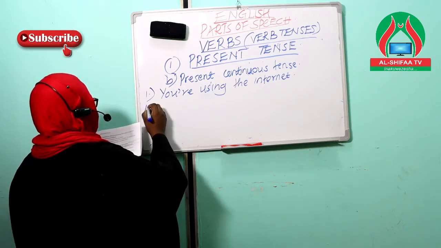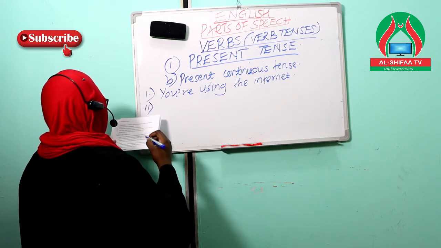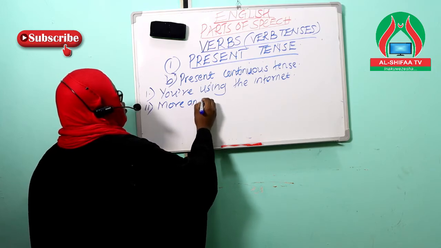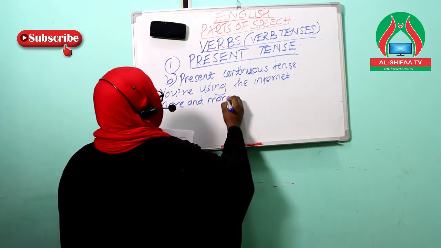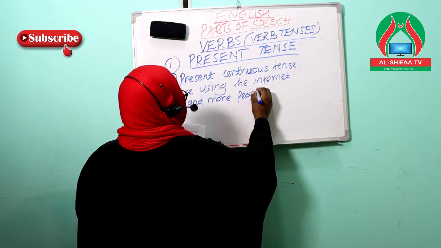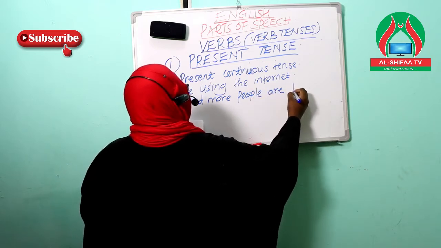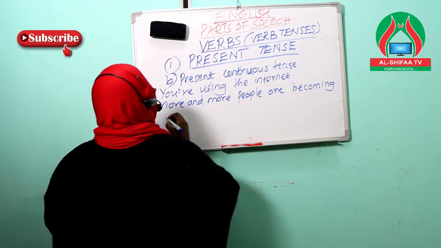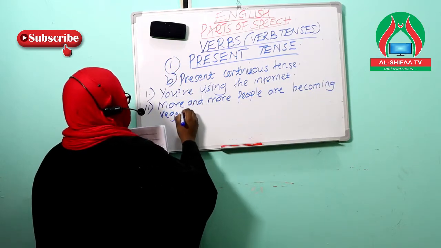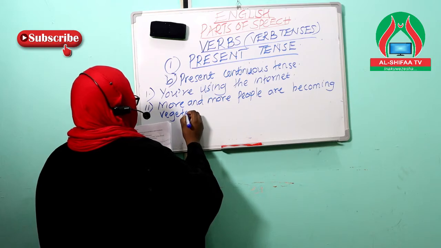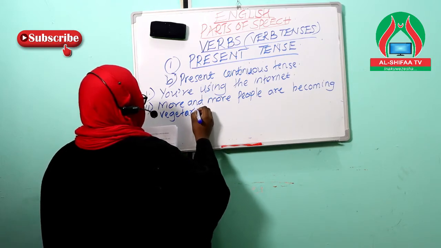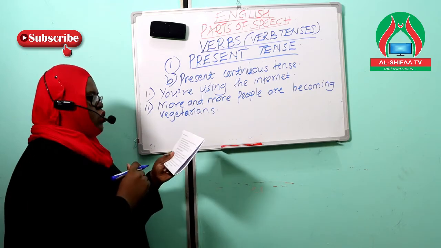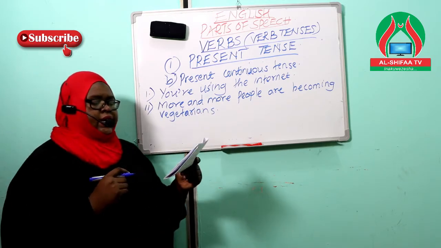Example 2. More and more people are becoming vegetarians.